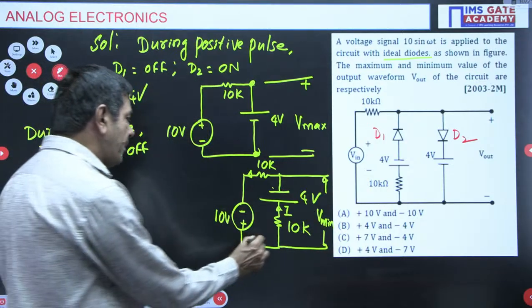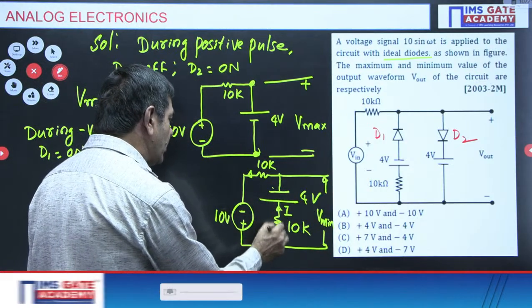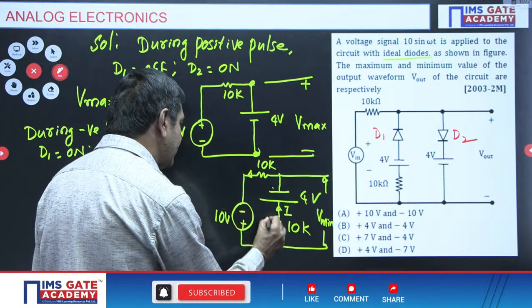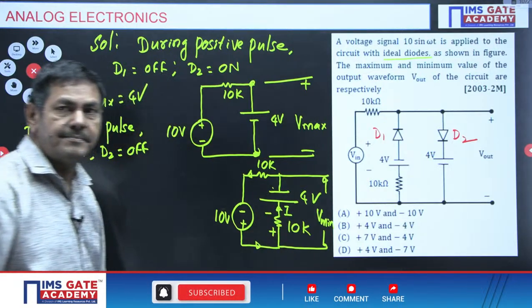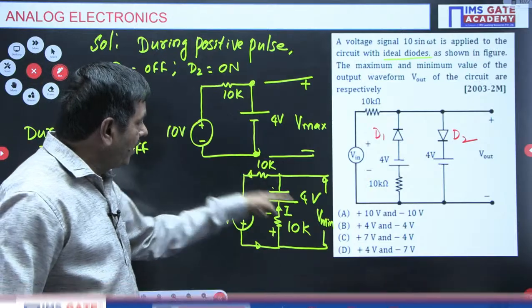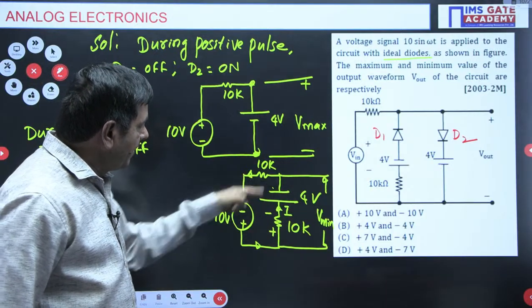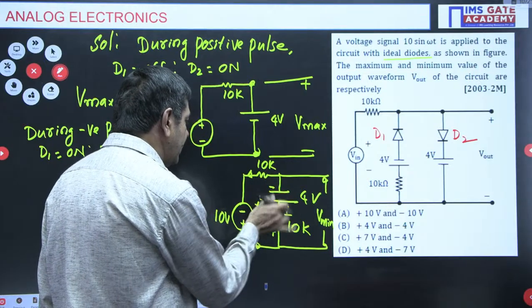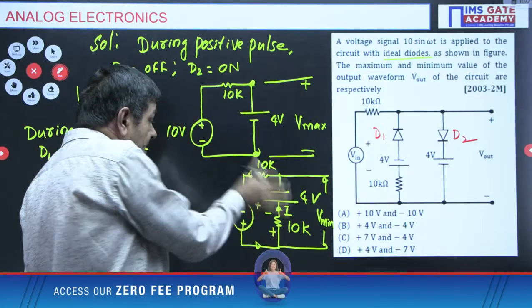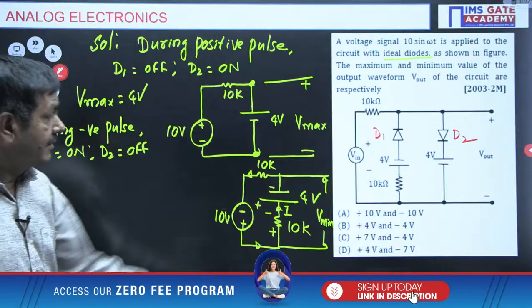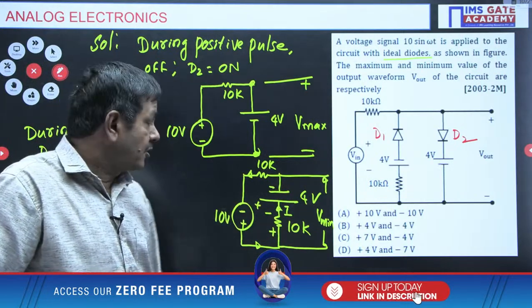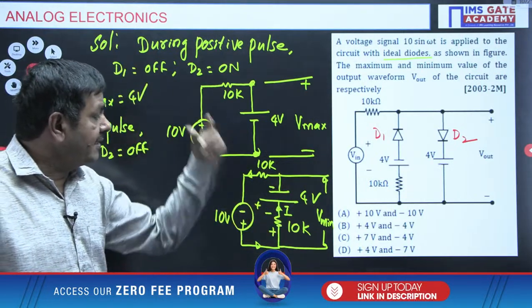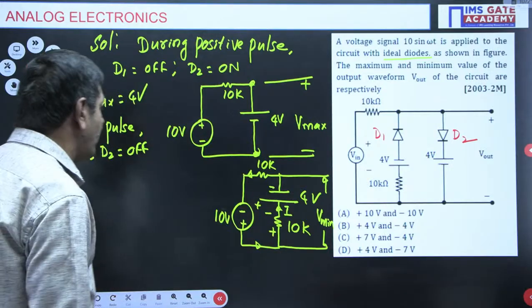If the current is passing this side, polarity for the resistor I can put, this is a plus, this is a minus I have taken here. So when you want to find the V minimum, minus 4 voltage minus voltage across 10K, then I can get the V minimum. So without knowing the current, I cannot find the voltage across 10K.